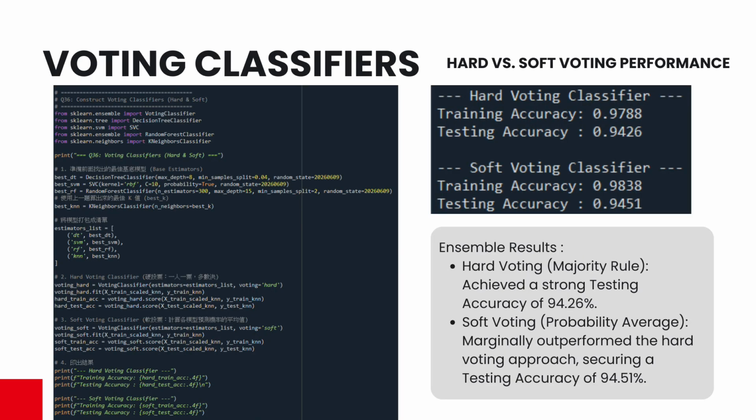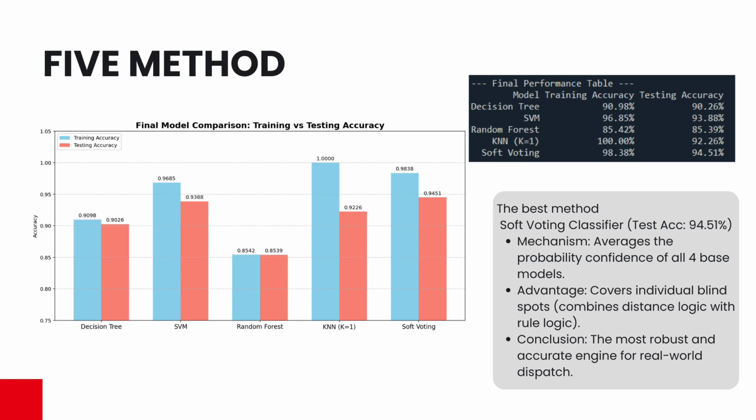To bring my supervised learning to its ultimate conclusion, I construct voting classifiers. I unify the distinct strengths of my decision tree, SVM, random forest, and KNN models. I evaluated both hard voting based on majority rules and soft voting, which averages the underlying probability confidence. Comparing all 5 methodologies side by side reveals my definitive results.